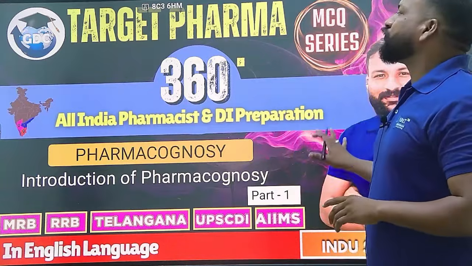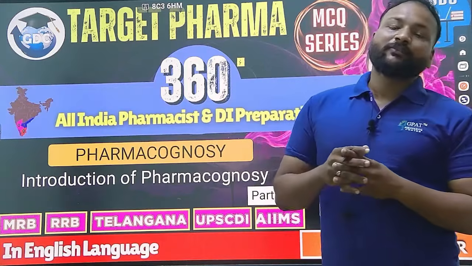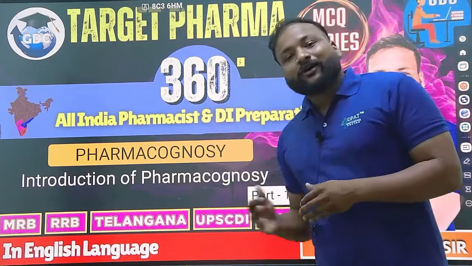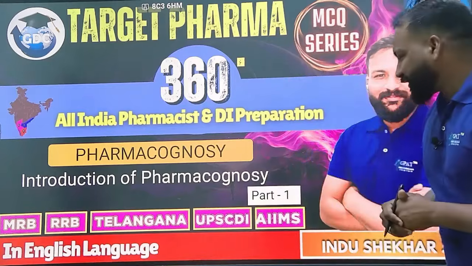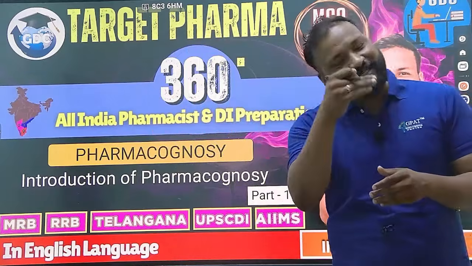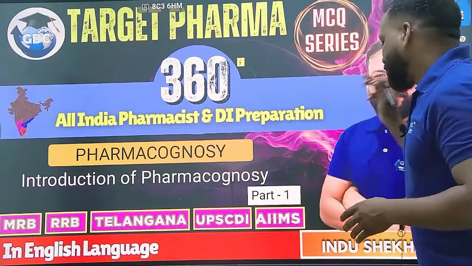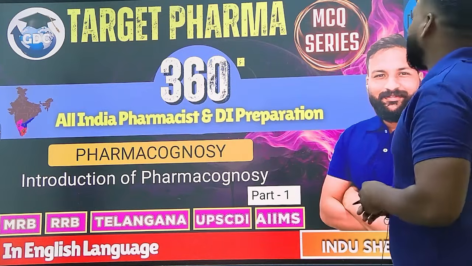And yes, if you remember these MCQs, you will be able to solve these questions in MRB, RRB, Telangana, UPSC DI and AIIMS Pharmacist exams also. So by covering all, that means 360 degrees. Clear? Yes. So let us start the first question of this series.